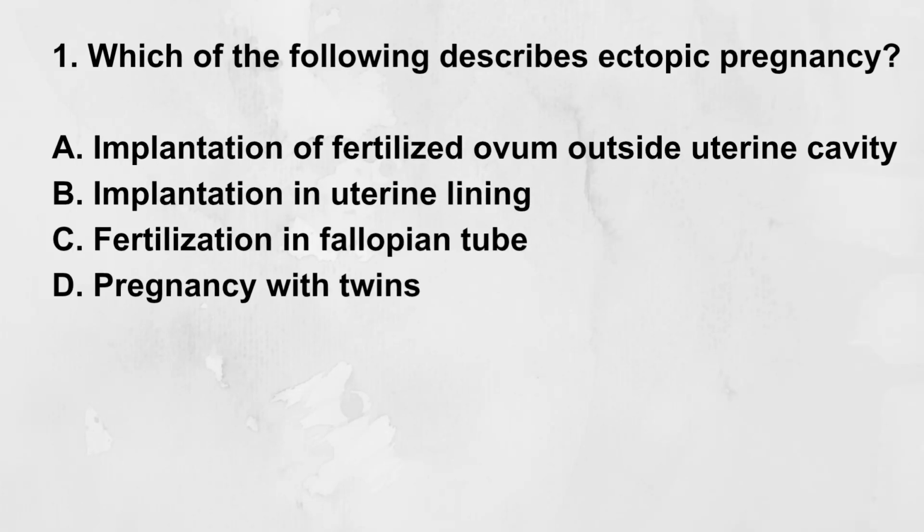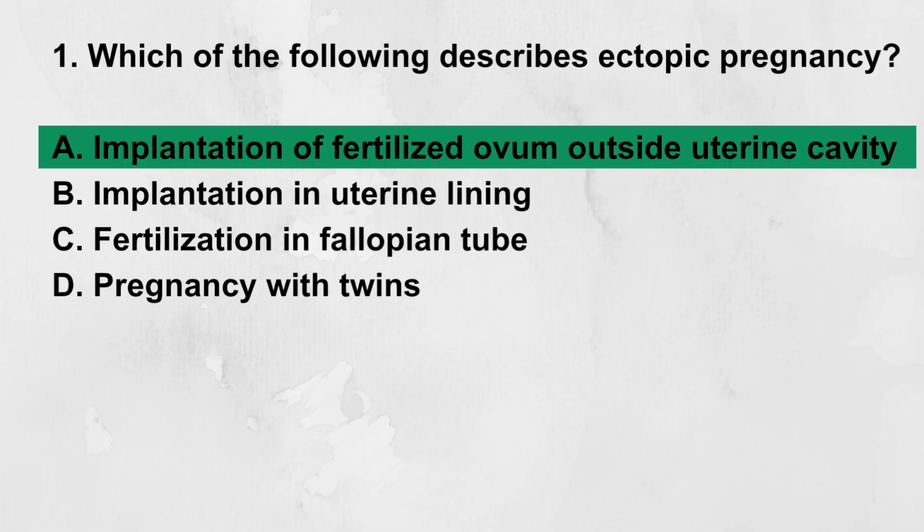Which of the following describes ectopic pregnancy? A. Implantation of fertilized ovum outside uterine cavity. B. Implantation in uterine lining. C. Fertilization in fallopian tube. D. Pregnancy with twins. Correct answer: A. Implantation of fertilized ovum outside uterine cavity. Ectopic pregnancy refers specifically to implantation of the fertilized ovum in any location outside the uterine cavity.